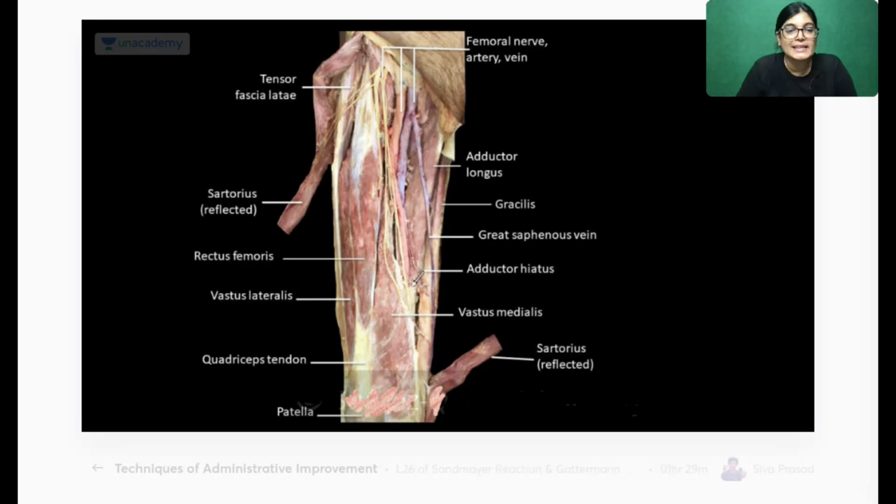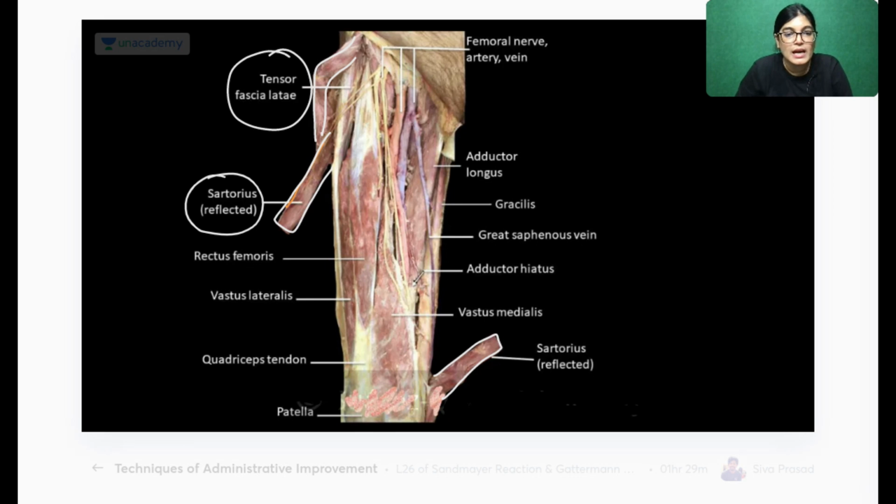Which muscle is dissected out here? The muscle which is dissected out to give a clear picture is the sartorius muscle, the strap muscle. Here the sartorius muscle has been removed. Now you can clearly see that a part of the lateral aspect muscle has been retracted. This is tensor fascia lata. This is the sartorius muscle. This is the rectus femoris. This is vastus lateralis.